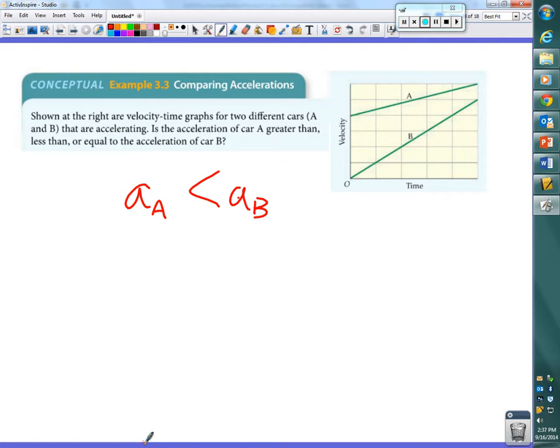So if you see something that is always traveling faster than something else, what's going to happen? What would you see about the distance between them? It would increase. Okay? Car A is separating itself from car B, even though car B has a greater acceleration. The actual velocity is slower than car A's velocity.